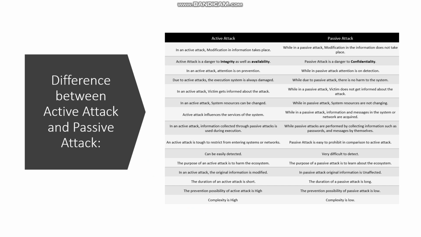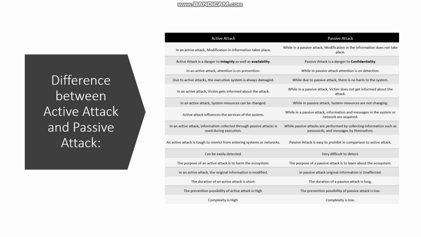In an active attack, system resources can be changed, while in passive attack, system resources are not changed. Active attacks influence the services of the system, while in passive attack, information and the messages in the system or network are accurate.